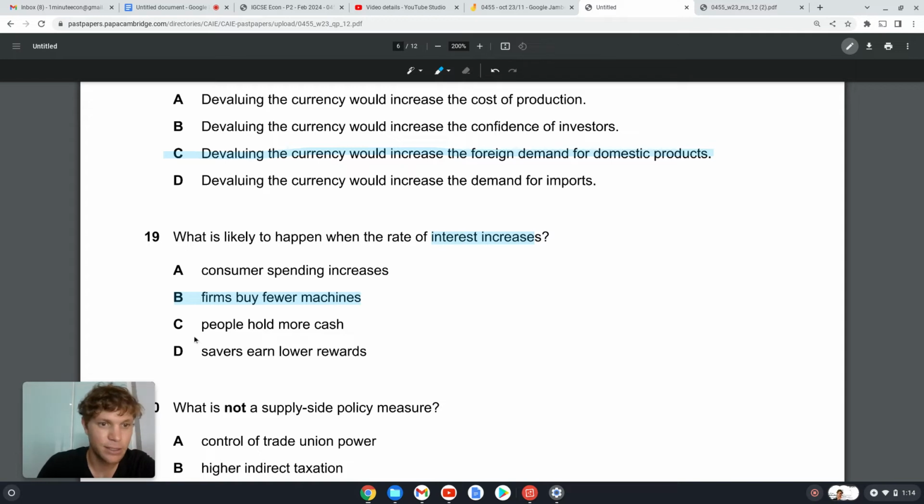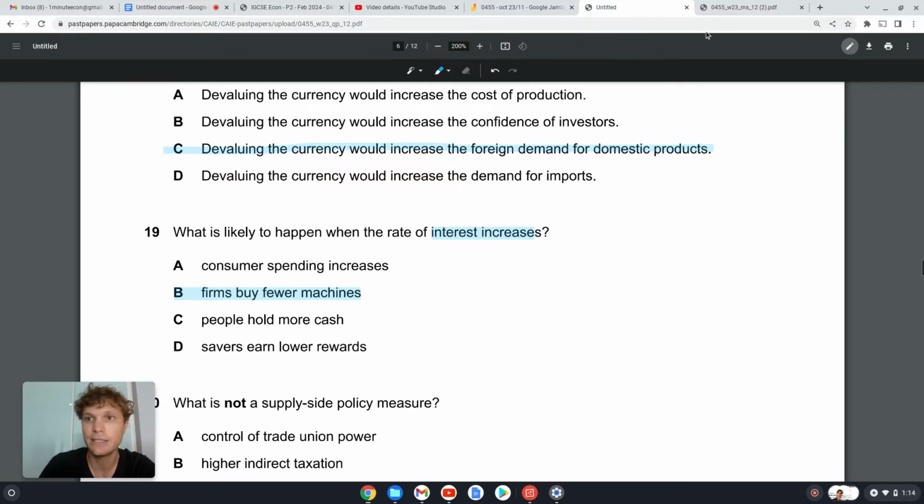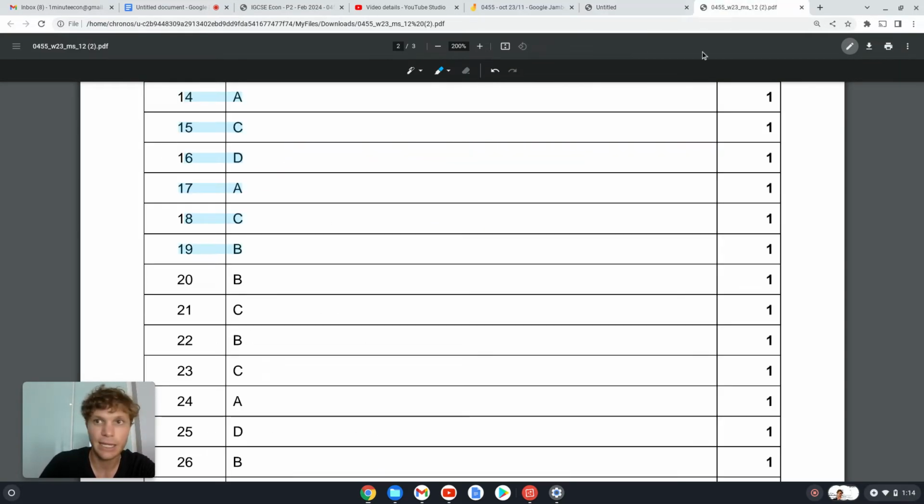Okay. C, people hold more cash. Nope, people put their money in the bank. D, savers earn lower rewards. Nope, the interest rate is higher, so we're going to earn a higher reward on our saving. So 19 is B. Ding ding ding.